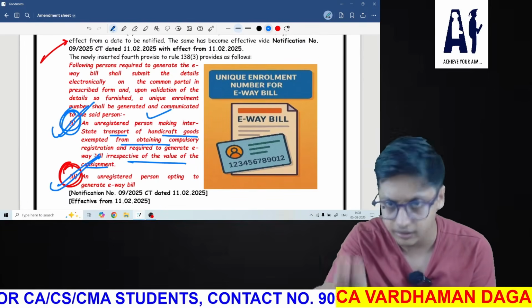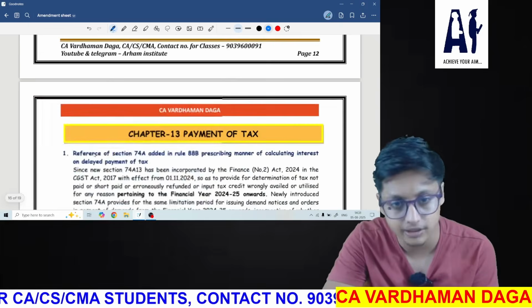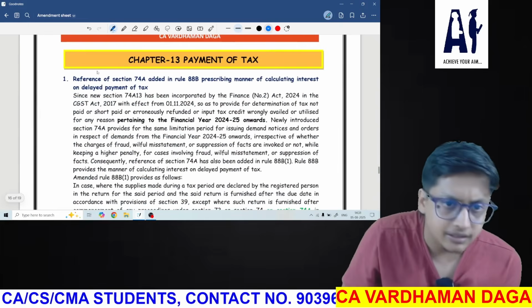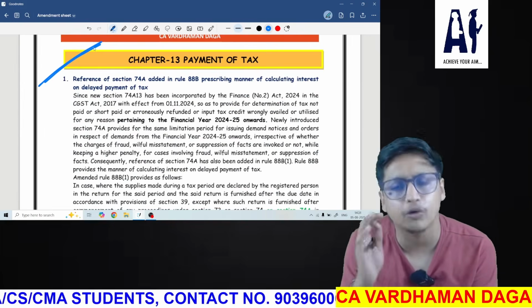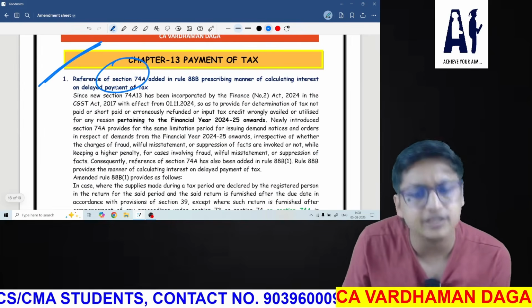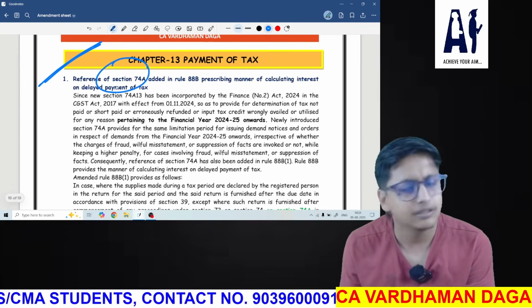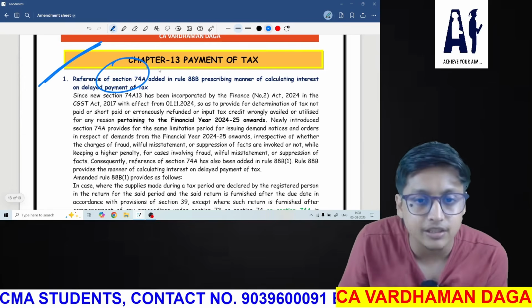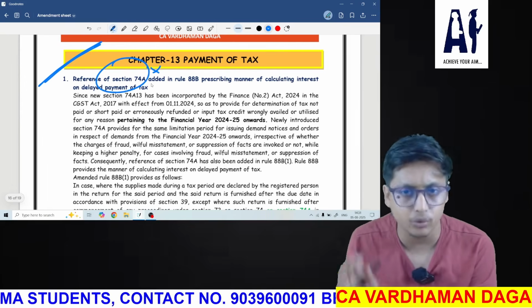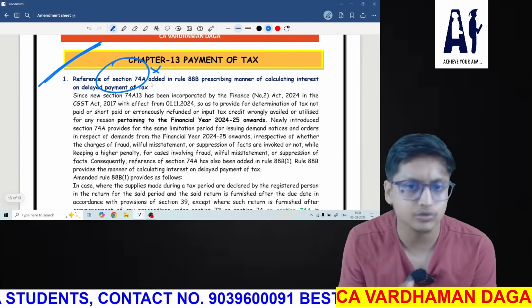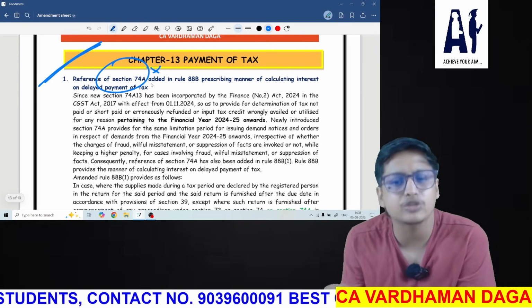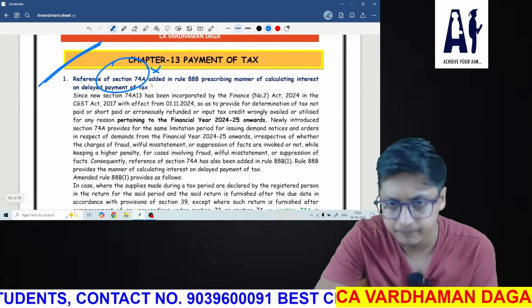Okay, now understood. Now let's move to the next amendment. There is an amendment in payment of tax, but that is not relevant for inter exams. That is section 74A has been added. That is not relevant because this section is not covered in the inter course. It is covered in CA final. So I don't think any student needs to study this 74A.